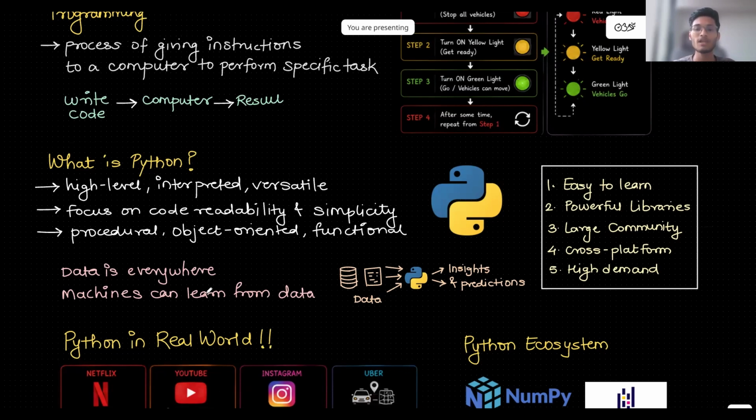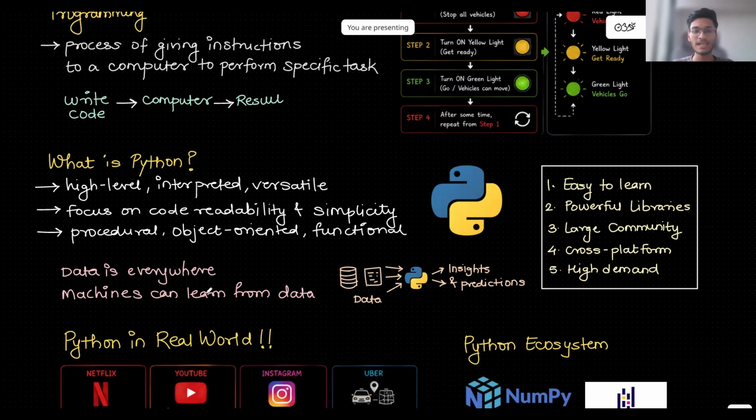Now, Python was released in 1991. What is Python basically? It is a high-level, interpreted, versatile language which focuses on code readability and simplicity, and which is procedural, object-oriented, and functional. What are these particular things? Now, why do we use Python? Why is Python used worldwide? First reason, it is easy to learn. It is readable, powerful, and versatile. The syntax in Python is such that it can be easily understood what a particular syntax means.